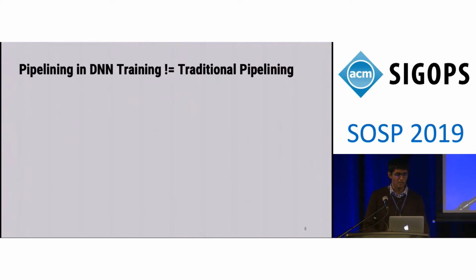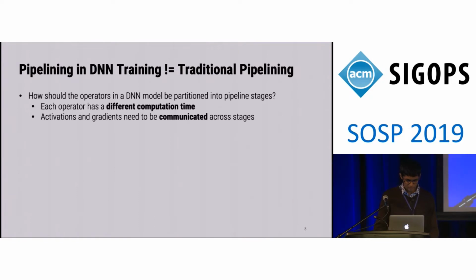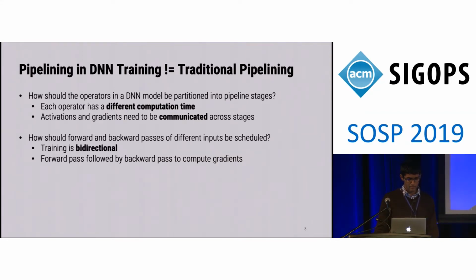Even though pipelining is a common optimization used in systems such as in your CPU processor, pipelining in DNN training has some unique challenges. The first challenge is how should we assign operators in the DNN model into pipeline stages? This is particularly challenging because each operator consumes a different amount of computation time, and activations and gradients need to be communicated across these different stages, and different operators in the model have different sizes for these. Second, training is bidirectional, as I alluded to earlier in this talk. So you have a forward pass followed by a backward pass to compute gradients.